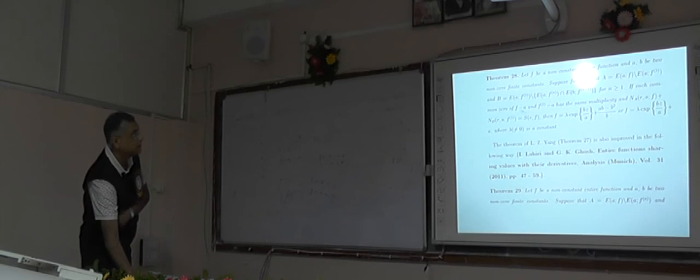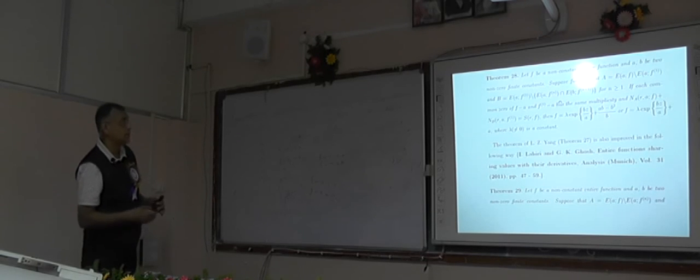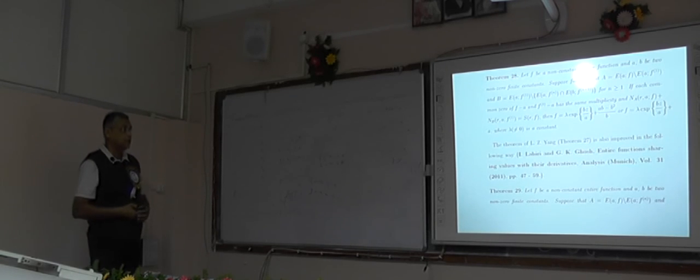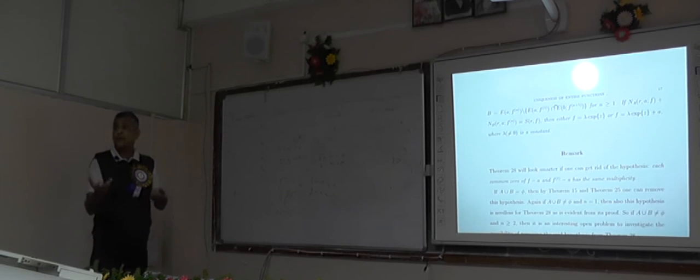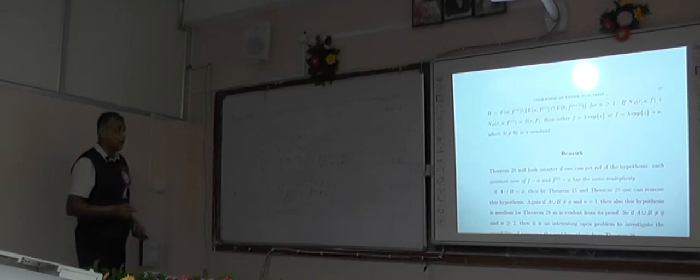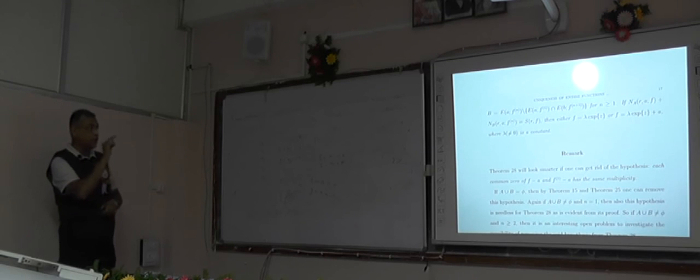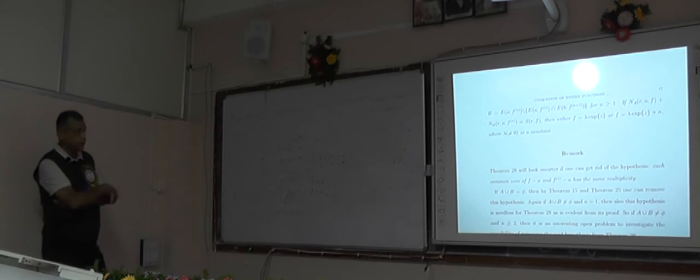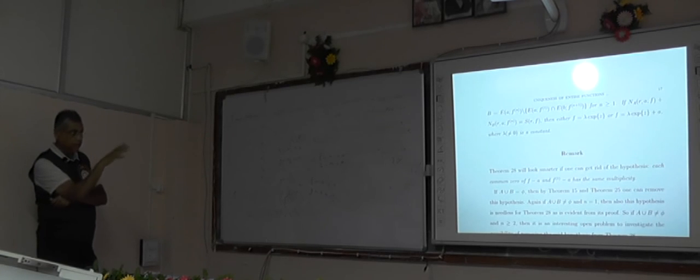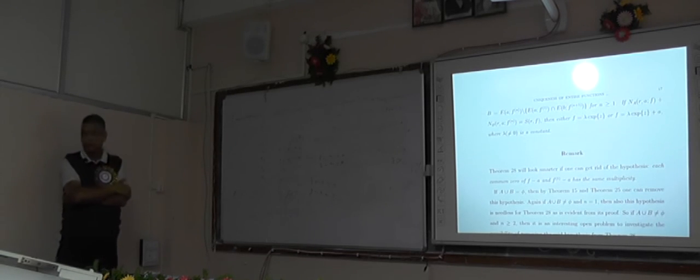theorem 28, you see this hypothesis: the common zeros of f minus a will have the same multiplicity. Naturally the question is whether it is removable or not. We can remove it or not. If A union B is equal to the void set, that means A is void set, B is void set, then using theorem 15 and 25 we can easily remove it.